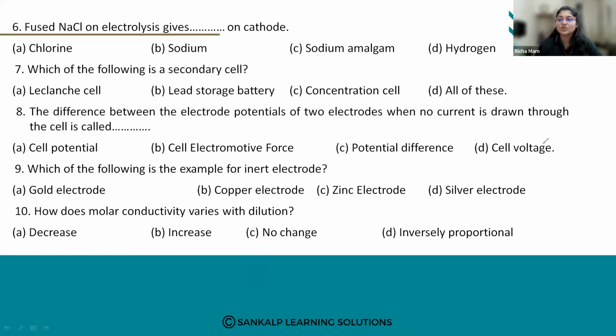Inert electrodes are those which do not participate in any chemical reaction in a cell. There won't be any reaction occurring at the inert electrode.